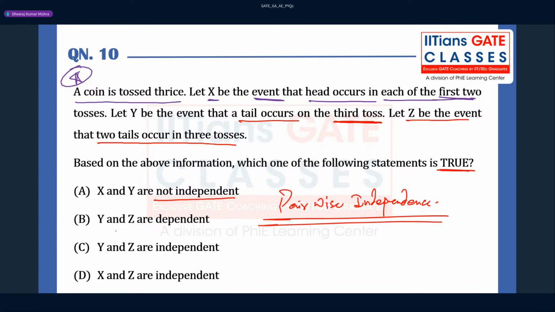The next option says y and z are independent, so this is not the correct option. And this is also not correct: x and z are independent. So here option B can be the correct answer. Understood.